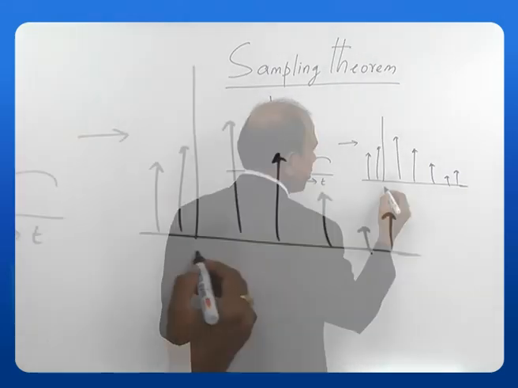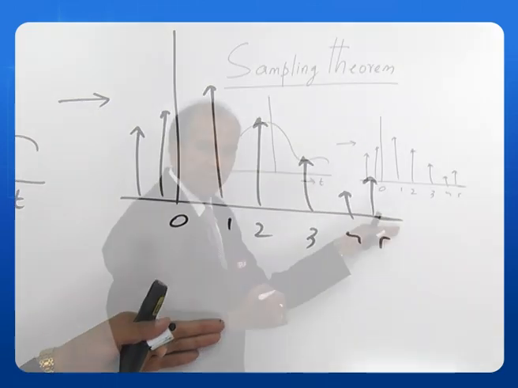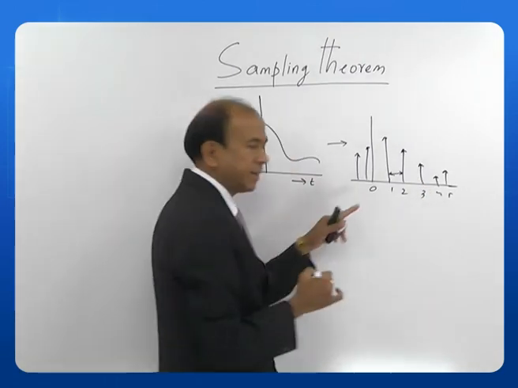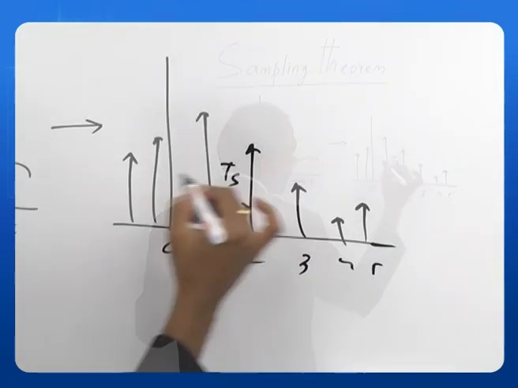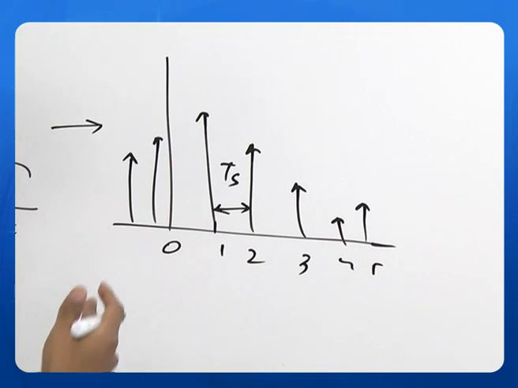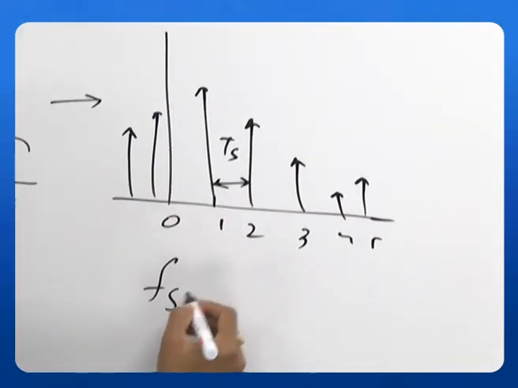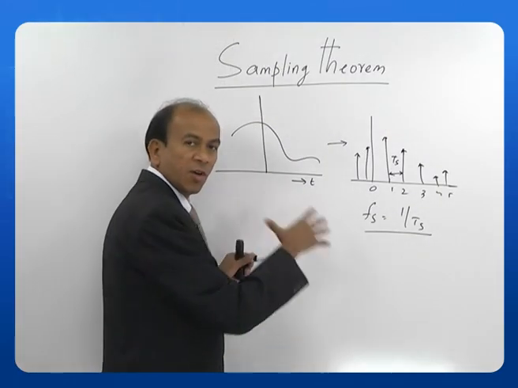Let us say this is 0, 1, 2, 3, 4, 5. So, this is a discrete time signal, and this is the sampling time, or we call it TS. This is the separation between the two samples. So, I can get the sampling frequency as 1 by TS. So, this is what is called sampling.